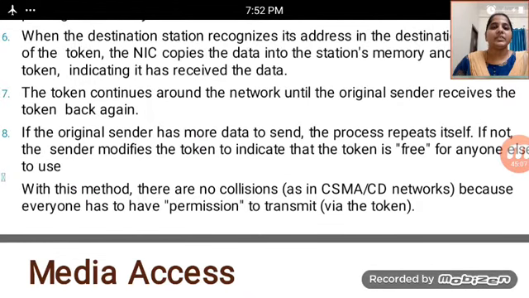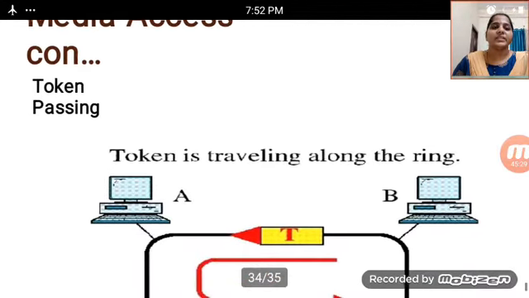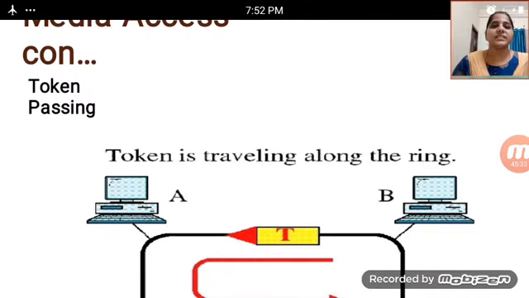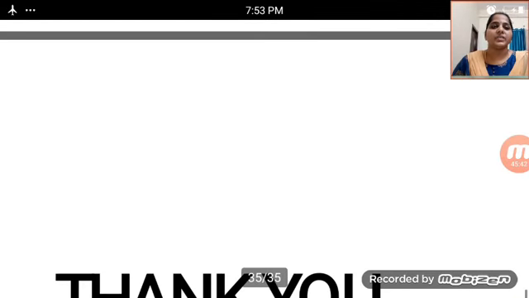With this method there are no collisions as in CSMA/CD networks, because everyone has to have permission to transmit via the token. To solve the above problem we use this type of token. In token passing, the token travels along the ring, through A, B, C, D, and this is how we pass the data.